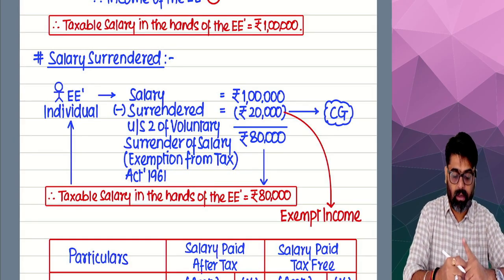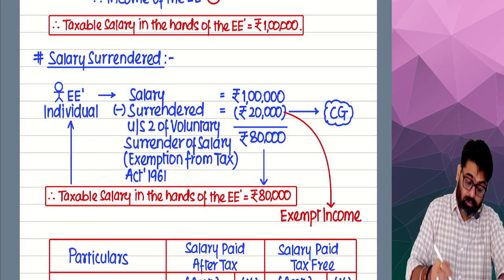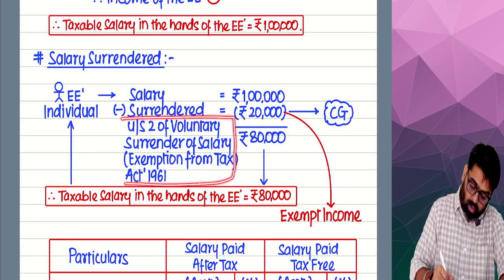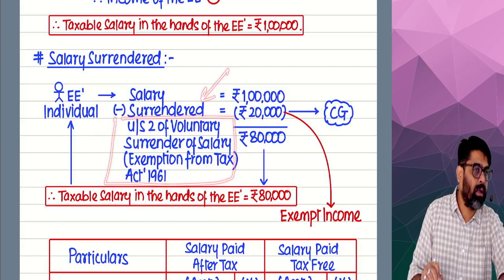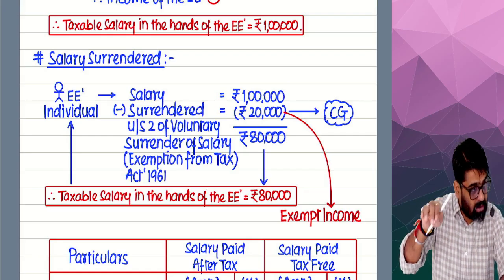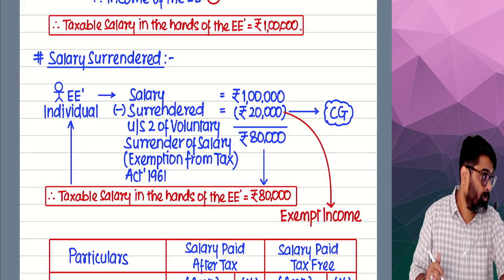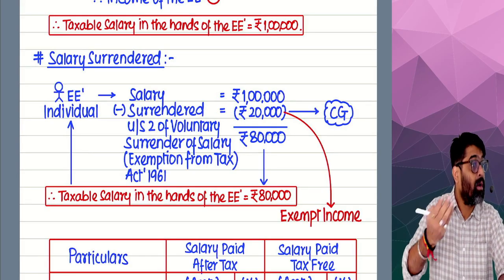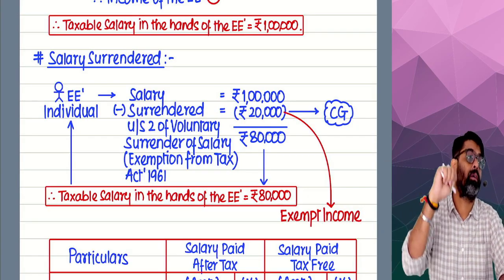Voluntary surrender of salary, in the bracket, exemption from tax act 1960. As per section 2 of this law, if I have surrendered some salary, that law gives me the exemption from taxability of that component of my salary which I have surrendered to the central government.